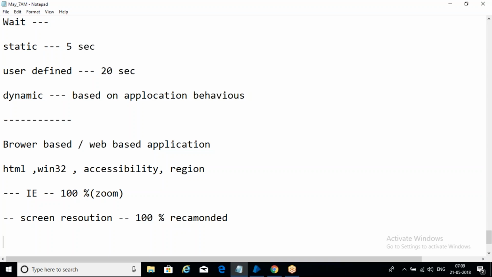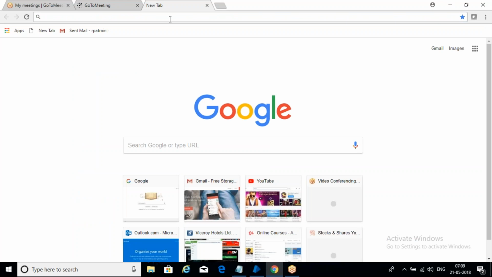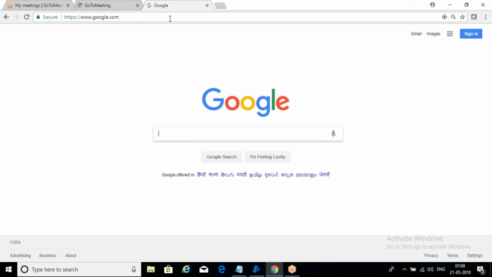Now for any application, before we automate, what we have to do is go through that application. Then only can we understand what all the things we can automate, right? The same way here also we will see one browser based application. For example, let me open Google. Now Google is your application. If you are automating Facebook, Facebook is your application. Or if you are automating any bank portal, for example HSBC or ICICIbank.com, that will be your application.